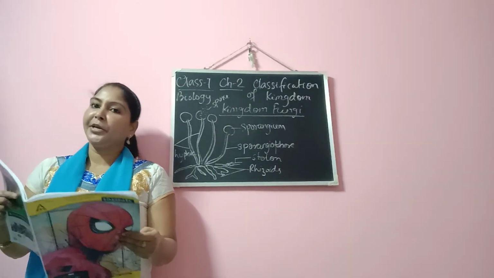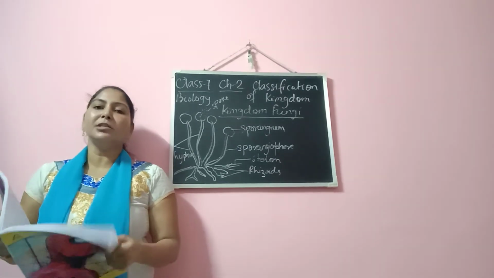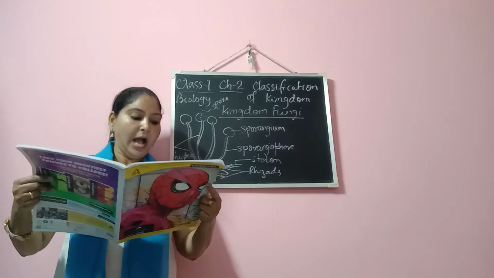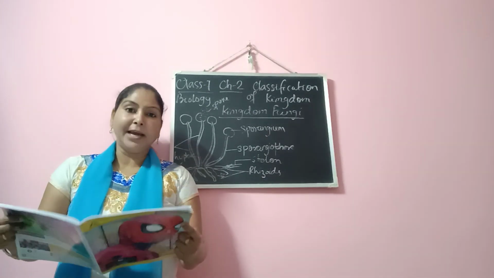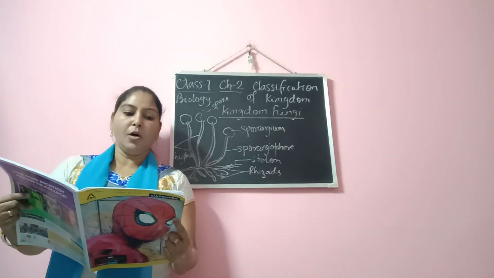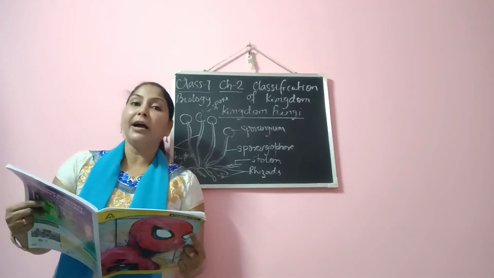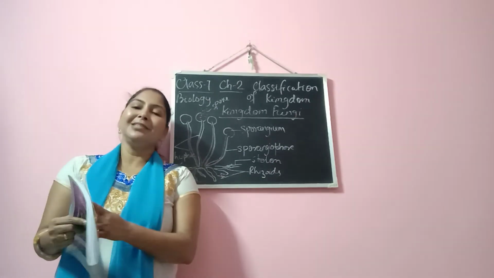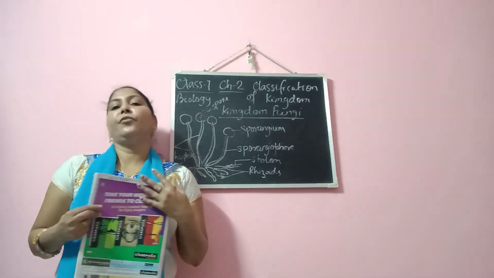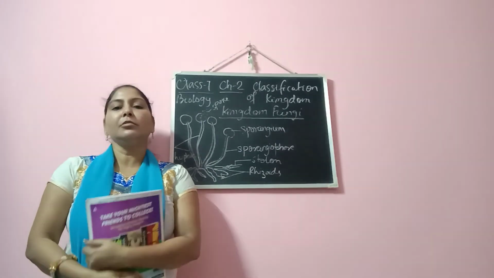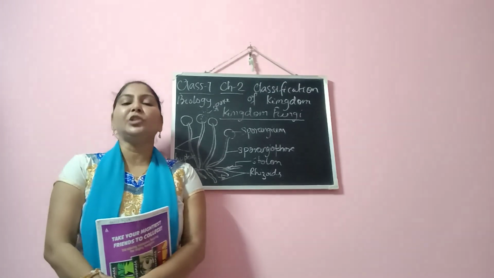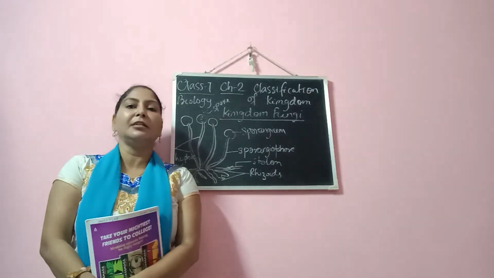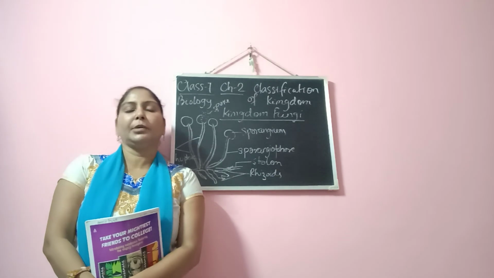I will be sending you the link in the description box. Please go through it and answer the following questions. There are around 11 questions I have prepared for you based on the topics Kingdom Monera and Protista. Please do this work and send it to me for correction, and also keep studying and read the chapter carefully, so that if any term you missed out or did not understand, you can ask me.